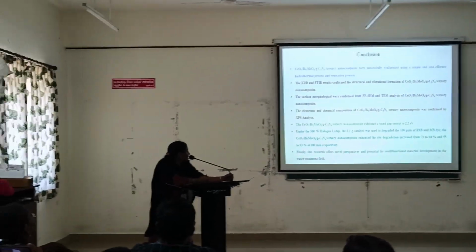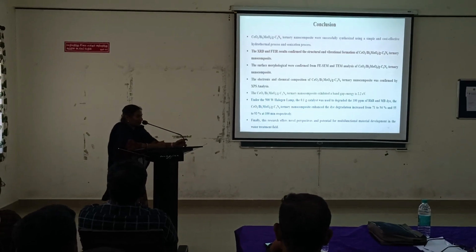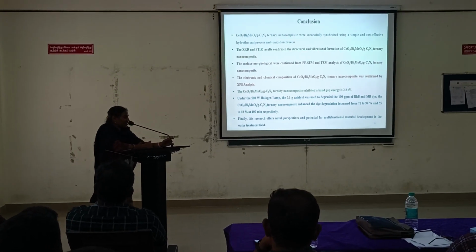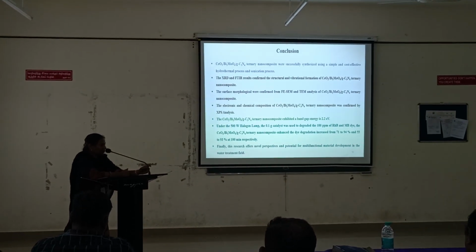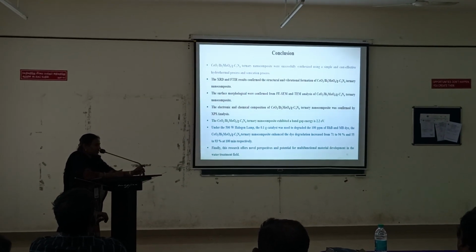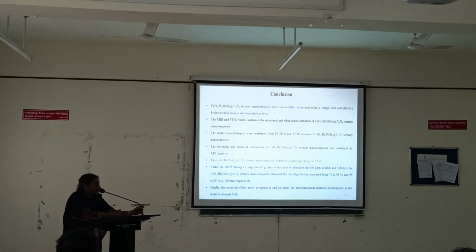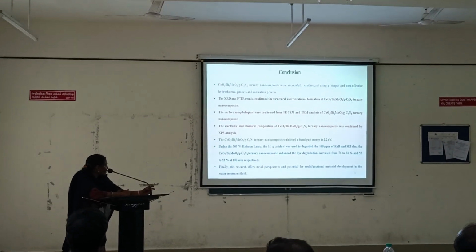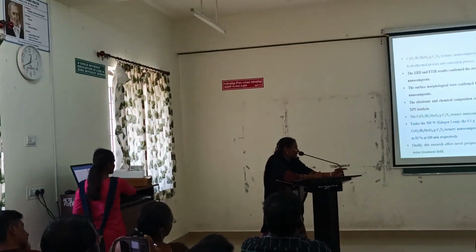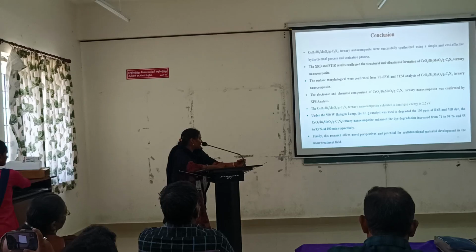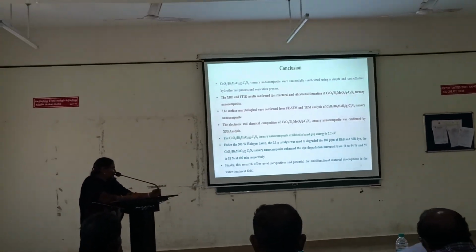Conclusion. Cerium oxide, bismuth molybdate, and graphitic carbon nitride were prepared by the hydrothermal method. XRD and FTIR results confirm the phase structure and the functional groups of the as-prepared materials. The surface morphology and internal topography are confirmed with FESEM and HR-TEM analysis. The chemical composition and electronic state of each element are described by the XPS analysis. The ternary nanocomposite exhibited a band gap energy of 2.2 electron volts.